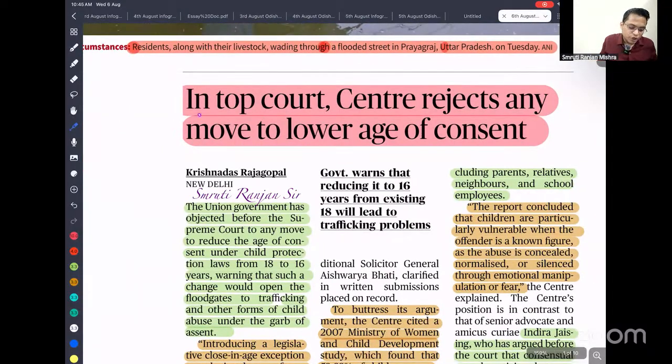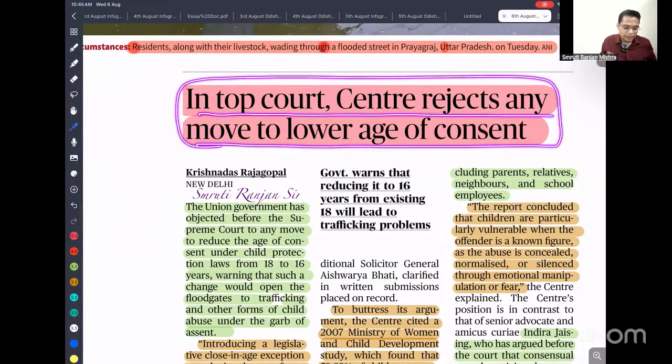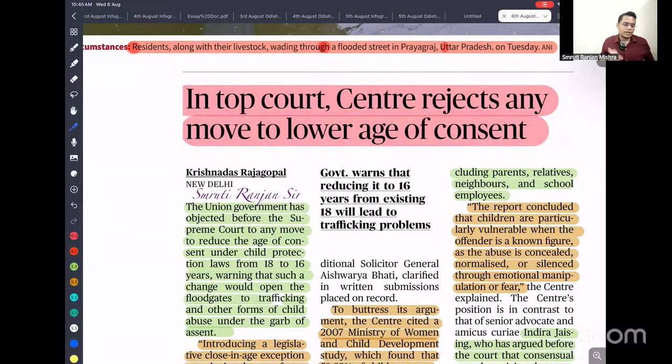In the top court, the Center rejects any move to lower the age of consent. So what is that? I'm just going to give you a brief about it.